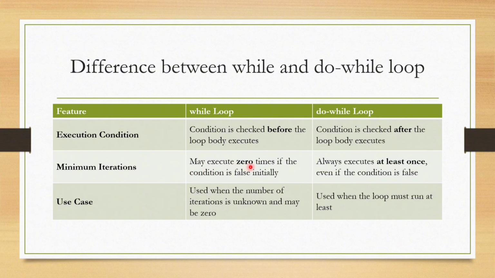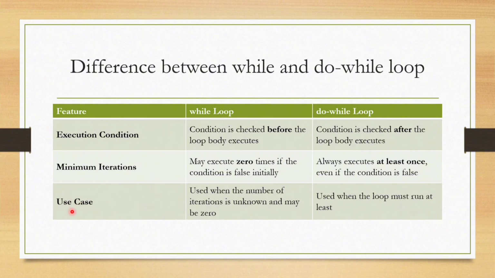Next feature is minimum iteration. While loop may execute 0 times if the condition is false initially. Do while loop always executes at least once even if the condition is false, because in while loop the condition is checked at the beginning stage. So if the condition becomes false, the while loop's body will not get executed. But in do while loop, first the body will be executed and at last the condition is checked. So if the condition becomes false, at least once the body of the loop will get executed.